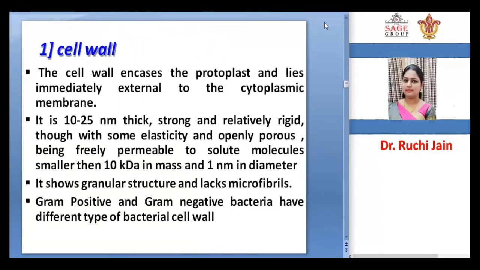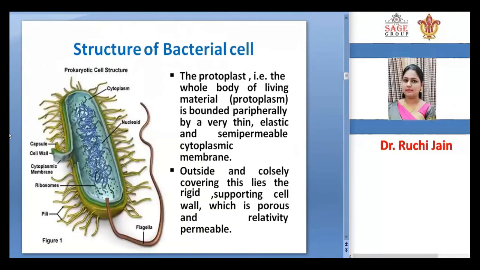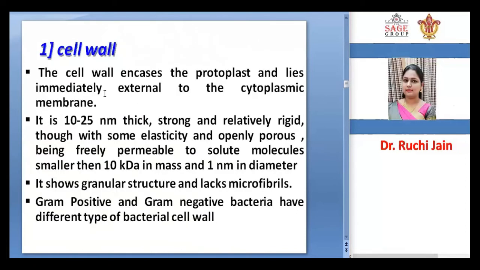If we talk about the structure, then bacteria is covered with the help of a cell wall. This is the cell wall. The protoplast lies immediately internal to the cytoplasmic membrane, and on the membrane the cell wall exists.